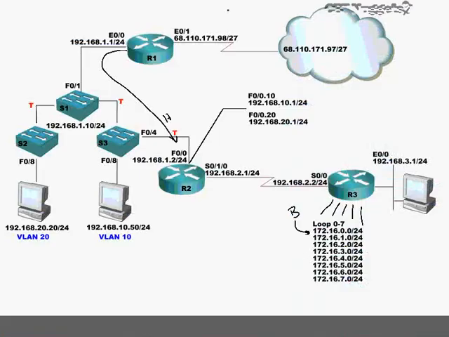172.30.0.0. That's the network this represents. That's a Class B network, and that's one class of addresses. Now up here, I have a Class C network, 192.168.2. Remember, Class C addresses start with 192 and go through 223. So there's a Class C network, and over here, another Class C network.